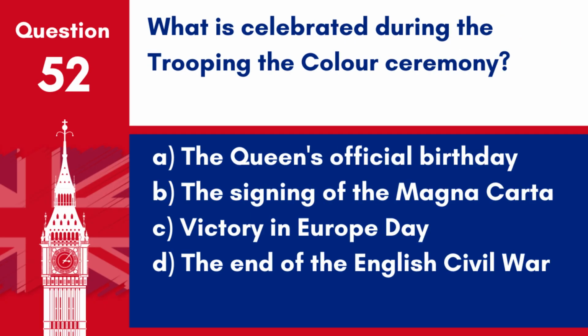Question 52. What is celebrated during the Trooping the Colour ceremony? A. The Queen's official birthday. B. The signing of the Magna Carta. C. Victory in Europe Day. D. The end of the English Civil War. Answer: A. The Queen's official birthday. The Trooping the Colour ceremony is an annual event that marks the official birthday of the British monarch.